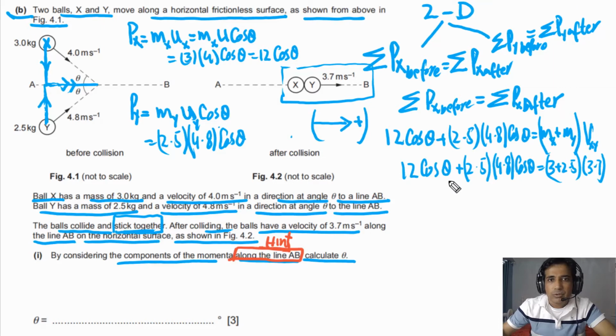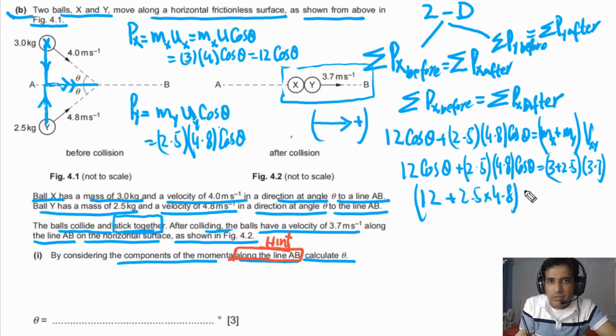So in this case you can take common from here, so we can say this will be 12 if I take cosine theta common. So here we will have 12 times 4.8. So here we will have cosine of theta. So this will be equal to 5.5 times 3.7. So we need to calculate angle.